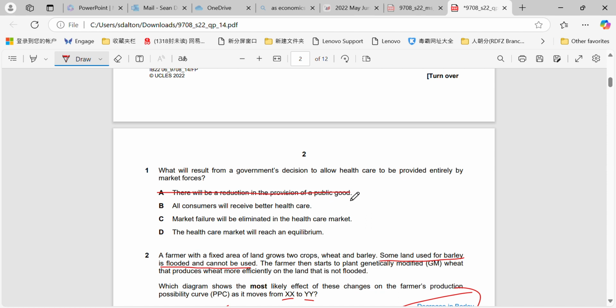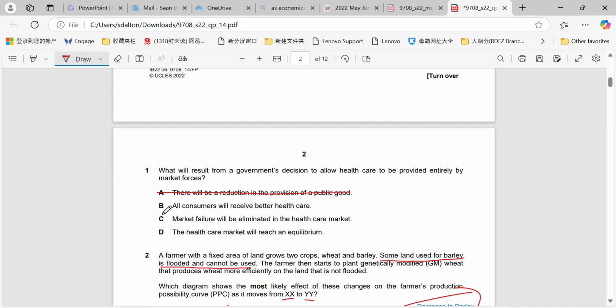Just because we allow healthcare to be completely dictated by the private market, it doesn't mean that we're going to reduce providing public goods. In fact, we may be able to provide more public goods in other areas because we don't have to provide them in, for example, that healthcare industry.